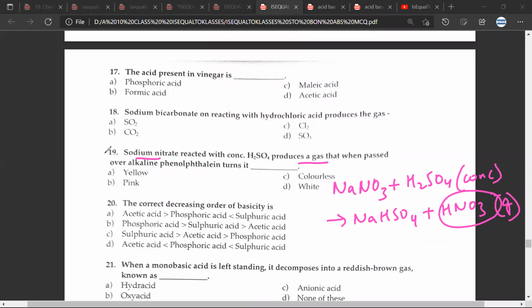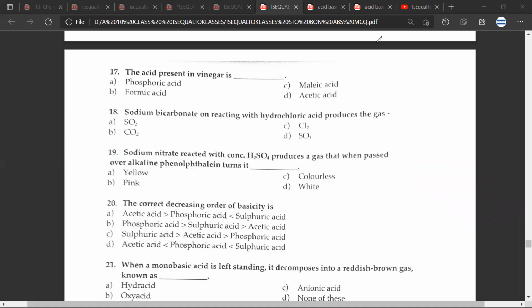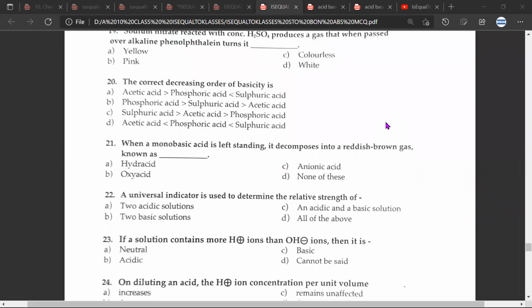Mr. CB, do you want to add something about question number 19? Sure, sir. Right in front of you, you have the reaction. You have sodium nitrate plus concentrated H2SO4, which gives us the product NaHSO4, which is an acid salt, plus HNO3. HNO3 is an acidic substance, and when it is passed over alkaline phenolphthalein, it turns it colorless. Great, sir. So we have discussed the 20th also in detail.